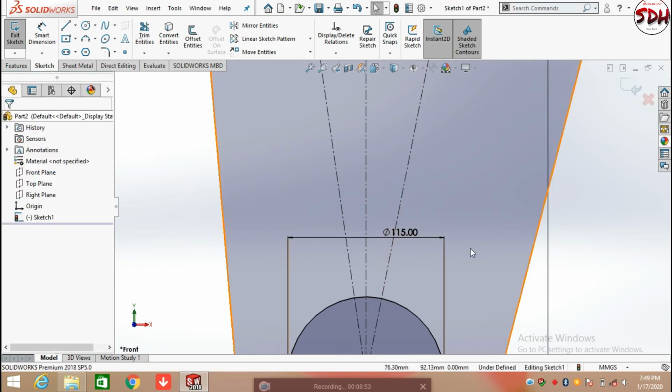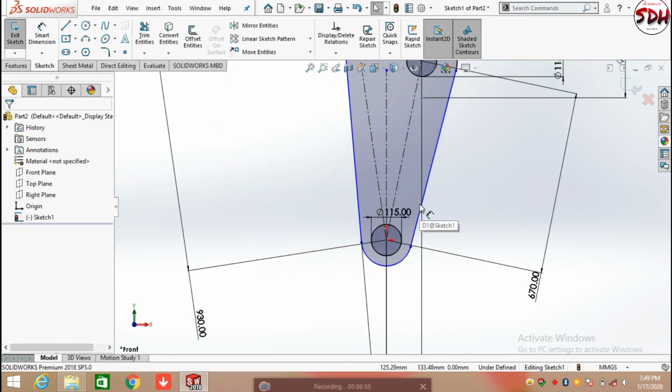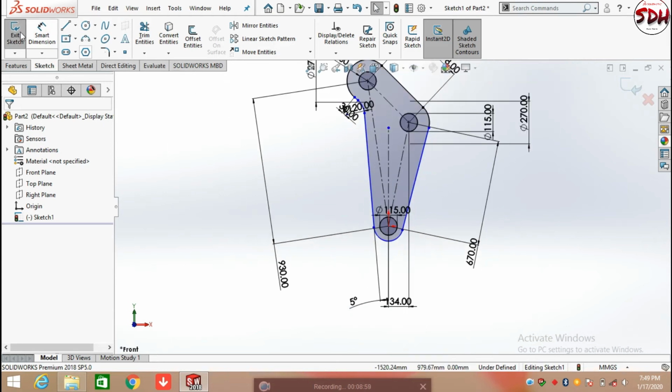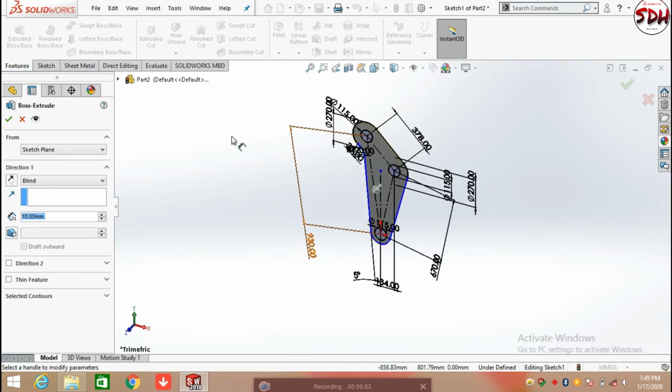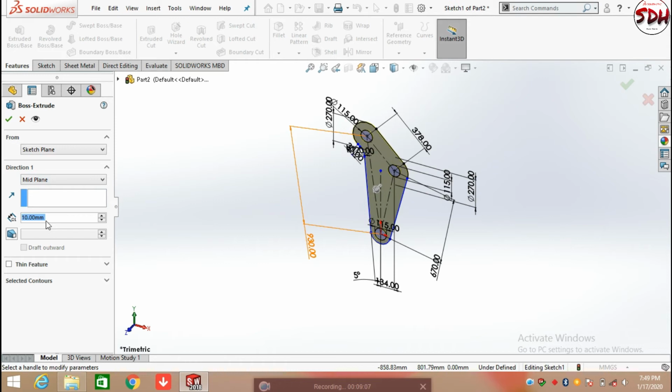And click OK. After that we need to extrude it as a boss. So click on feature and select the extrude boss command, and extrude it from the mid plane by 300 mm, and click OK.